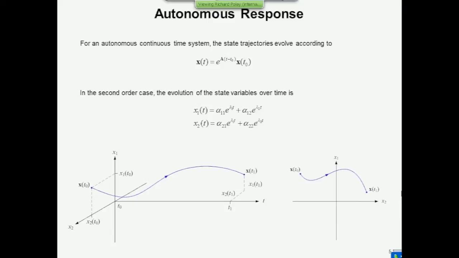Now, if you were to choose a different initial condition, then x of t0 will be a different point in this x1, x2 plane. And if you carried out the same test, you get a different trajectory.